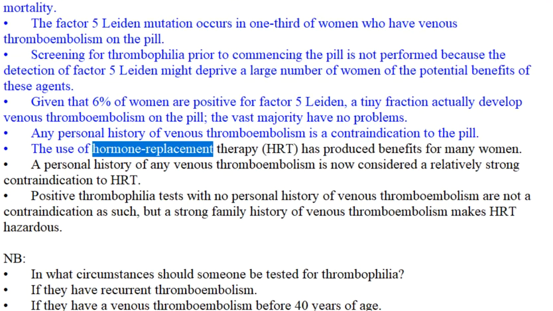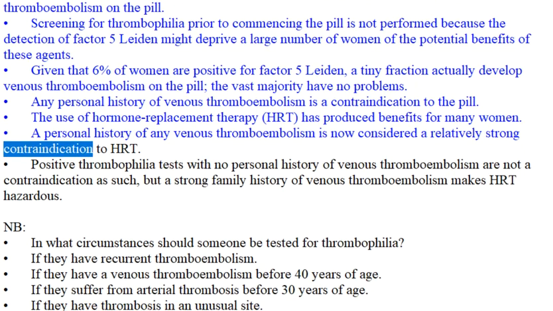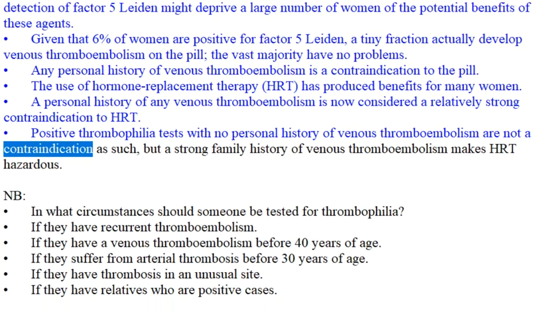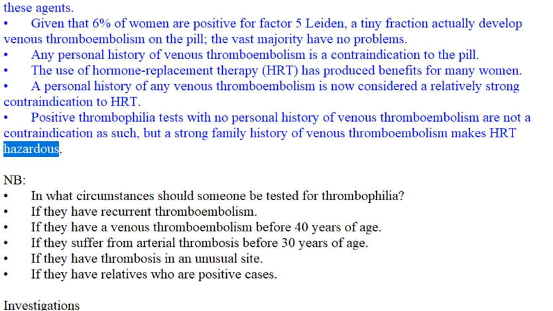The use of hormone replacement therapy, HRT, has produced benefits for many women. A personal history of any venous thromboembolism is now considered a relatively strong contraindication to HRT. Positive thrombophilia tests with no personal history of venous thromboembolism are not a contraindication as such, but a strong family history of venous thromboembolism makes HRT hazardous.